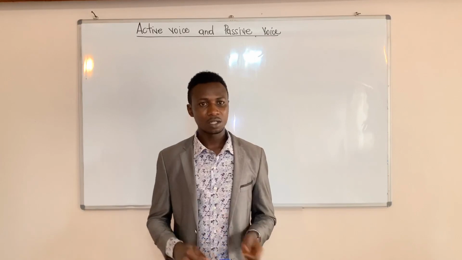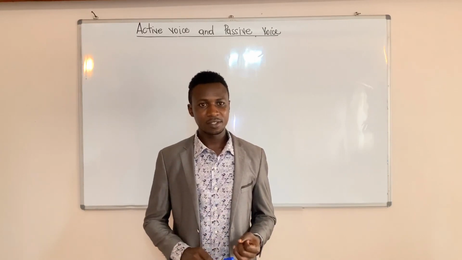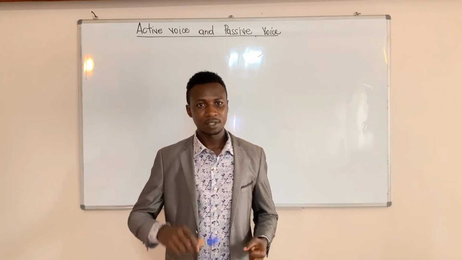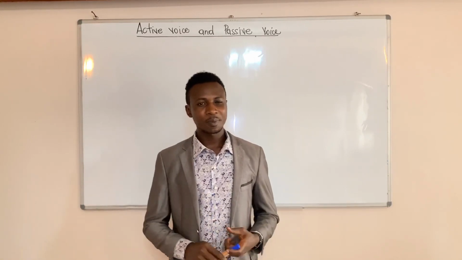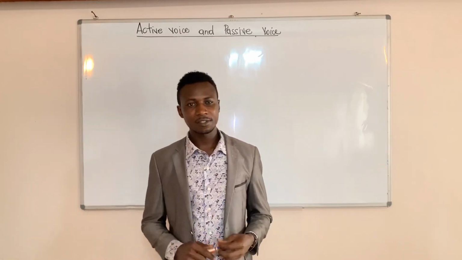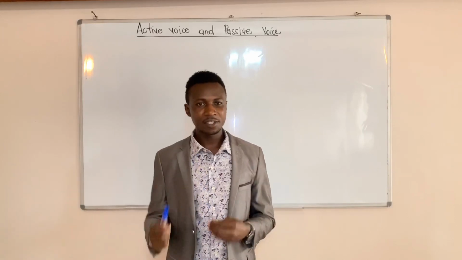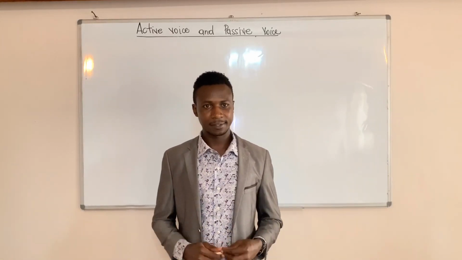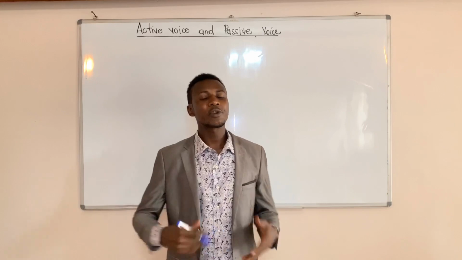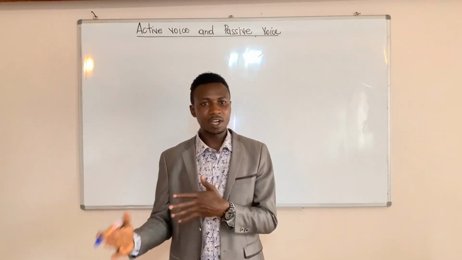Those tenses are the present continuous tense, the simple future tense, the everyday tense, the simple past tense, the past perfect tense, the present perfect tense, and the past continuous tense. So here we are going to go tense after tense.